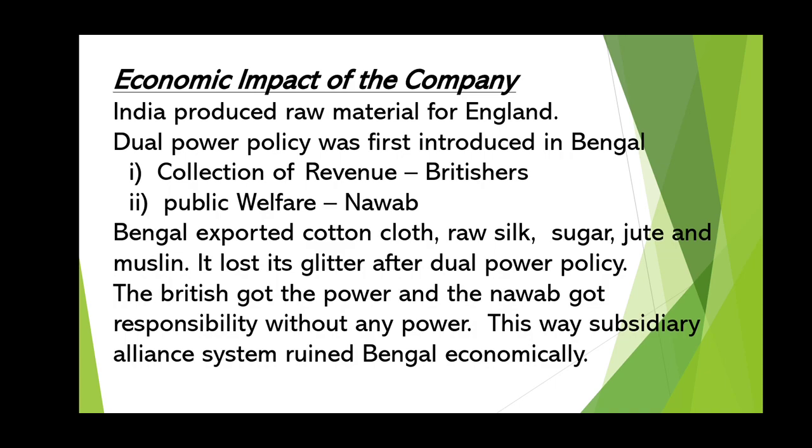So Bengal exported cotton cloth, raw silk, sugar, jute, muslin. And now it has lost its glitter after the dual power policy, because most of the decisions were taken by the British. So it was not possible for Bengal to prosper in a good way. The glitter of Bengal had faded because it had a lot of wealth, but the British used to take away the good things to their own place, and so Bengal could not prosper.